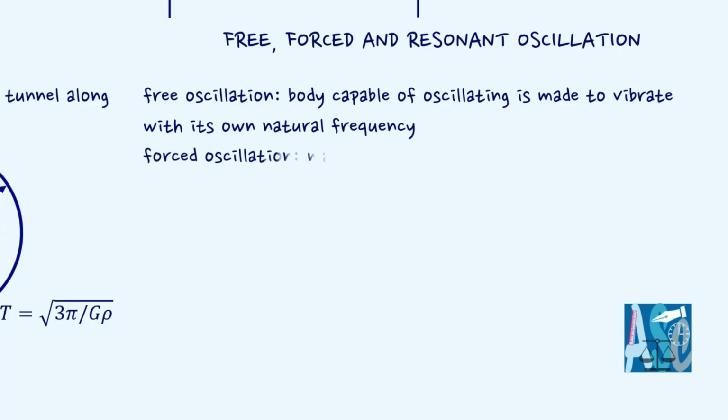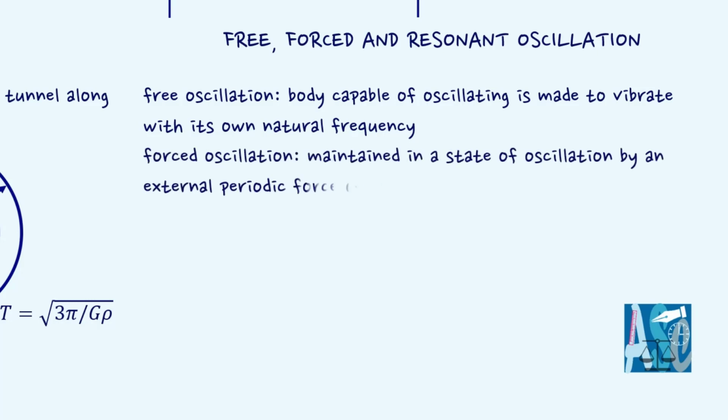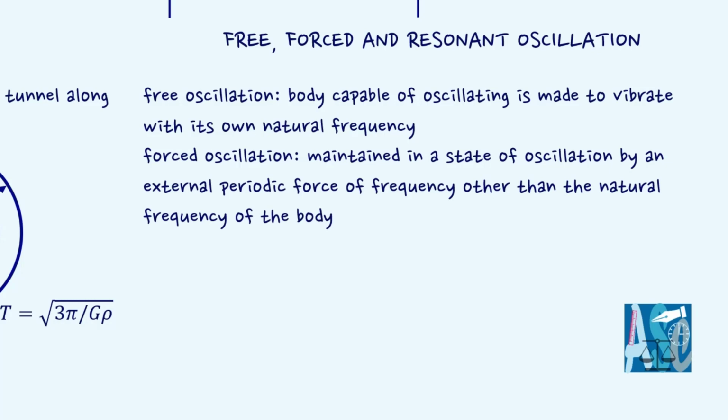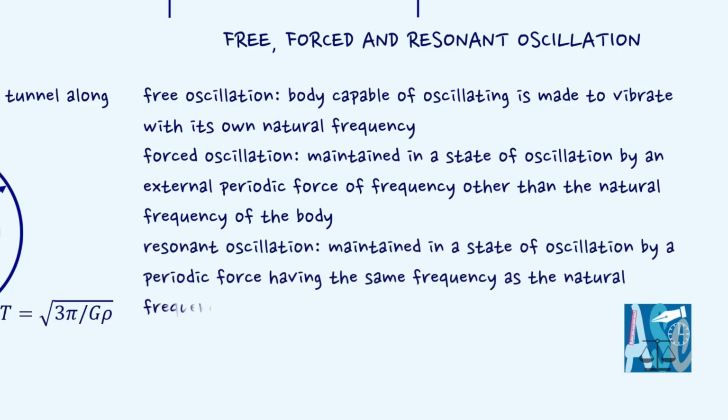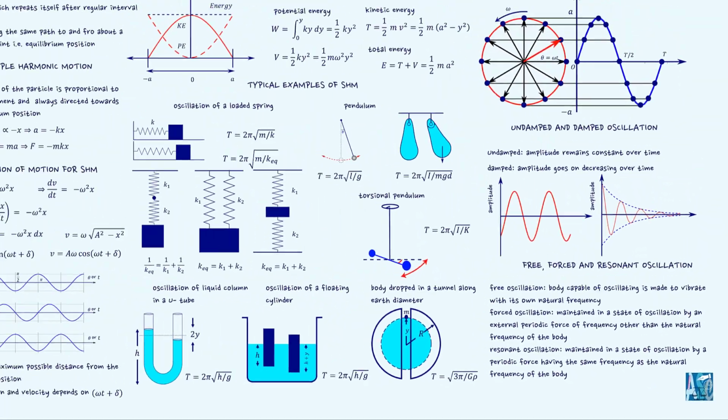When a body is maintained in a state of oscillation by an external periodic force of frequency other than the natural frequency of the body, the oscillations are called forced oscillation. When a body is maintained in a state of oscillations by a periodic force having the same frequency as the natural frequency of the body, the oscillations are called resonant oscillation.